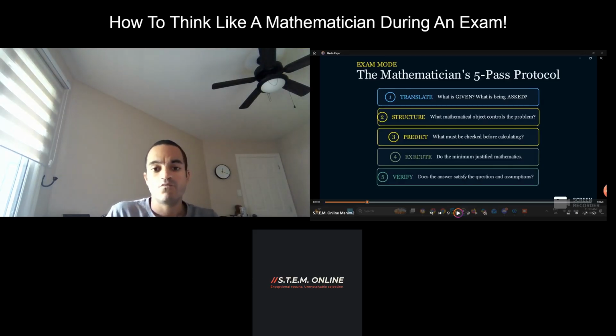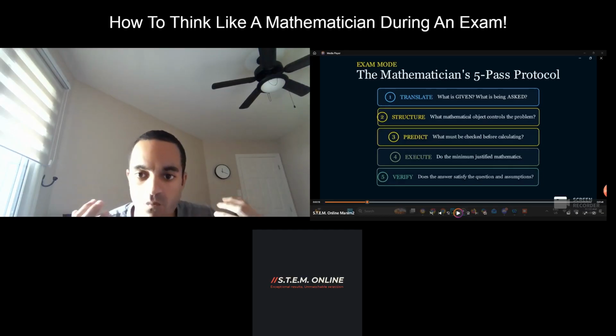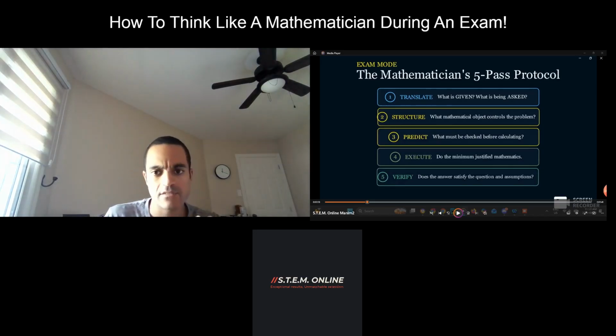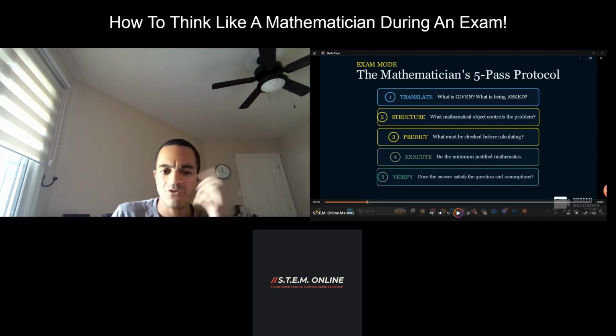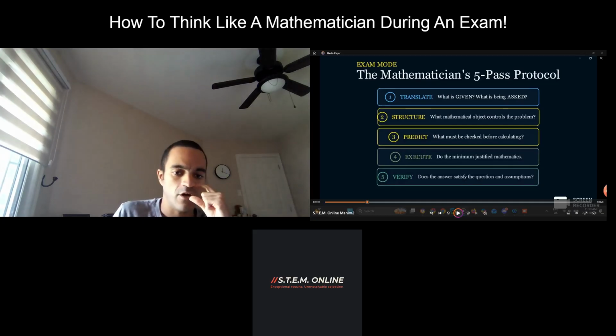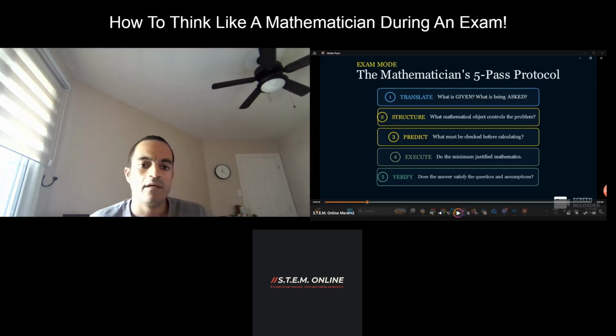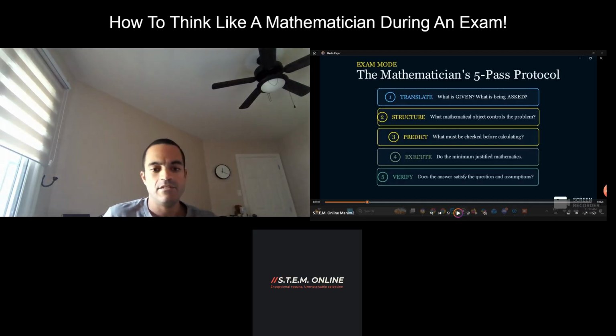So step 1, we transform visualize into translate. Translate: what is given in the problem? What is being asked? You need to know what is being asked in the problem. Very important. A lot of you students out there, maybe even mathematicians who just like learning math for the sake of it, jump to step number 4 on a hard problem. You go right to execute, right to the algebra and calculating, and all of that jazz. The problem with that is you will more likely be wrong.